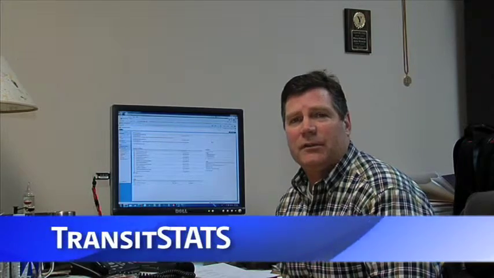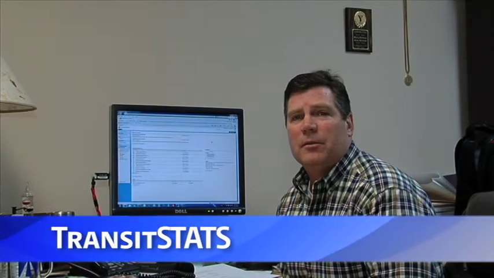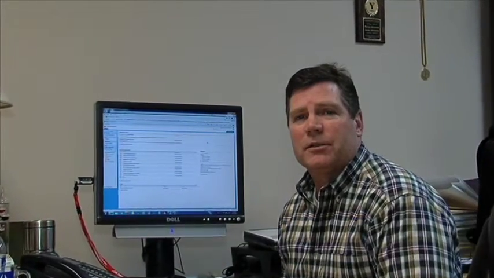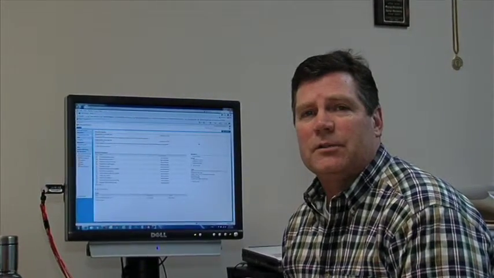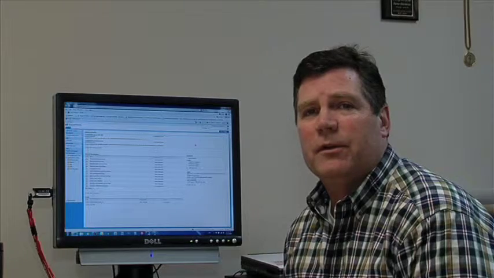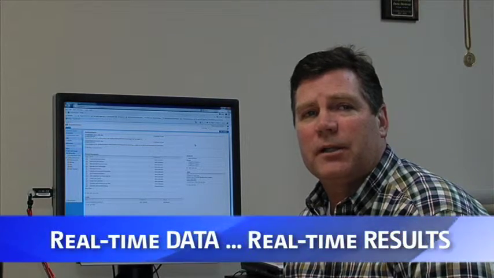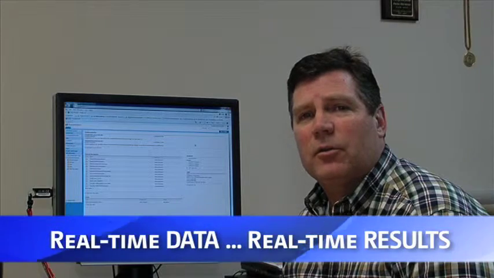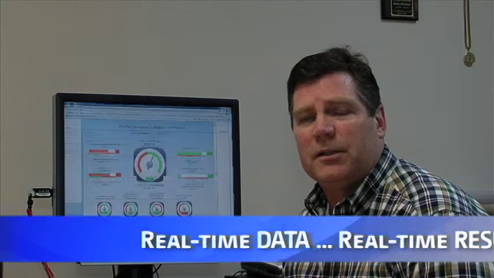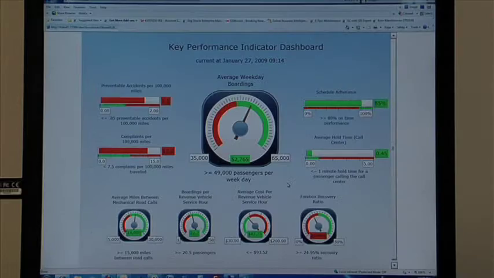Transistats is our enterprise transit intelligence application that shows all the performance aspects of a transit agency's operations up to the second. It's real-time data showing real-time results that helps you make immediate, correct decisions about how your agency is performing. We can bring you into a dashboard that will show all of your key performance indicators up to the minute.